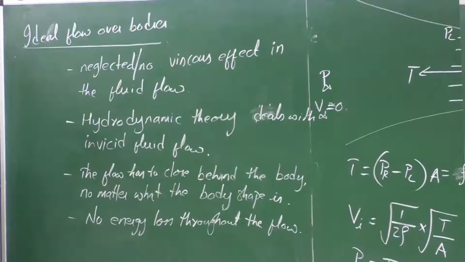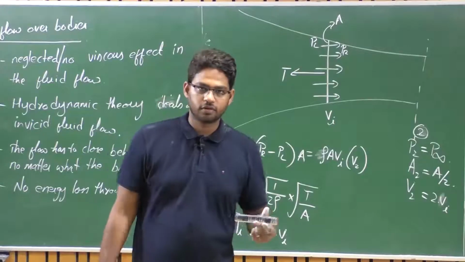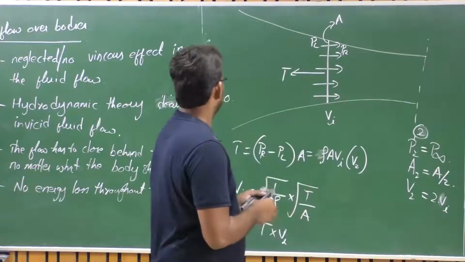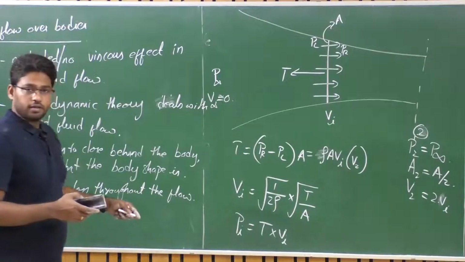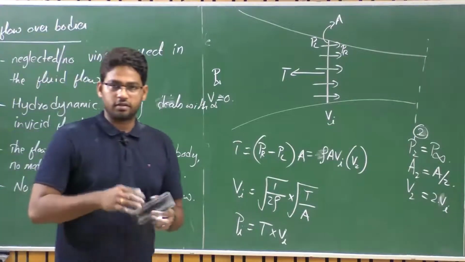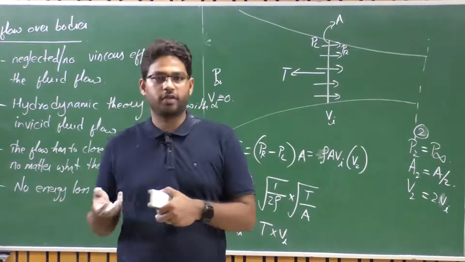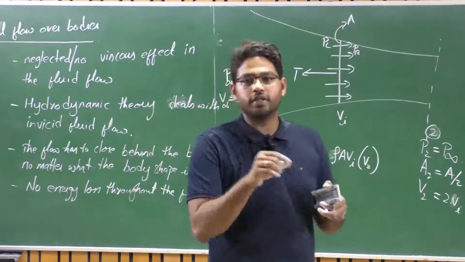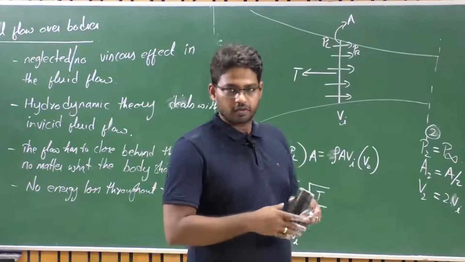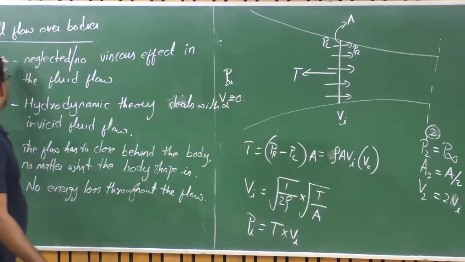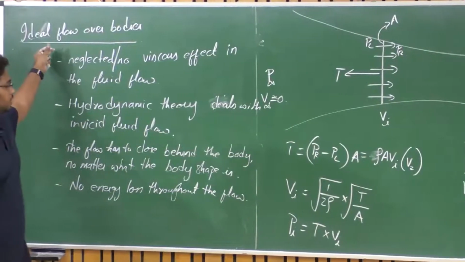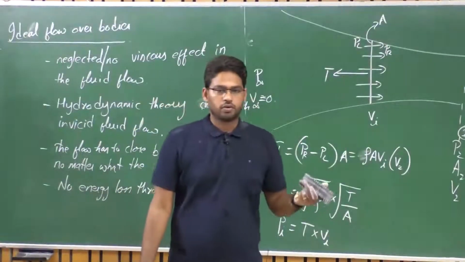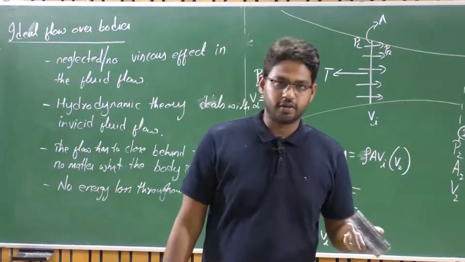Right? But in reality, for real fluid flows, there is definitely some viscosity, to some degree, isn't it? And due to viscosity, the fluid particles try to stick to the surface of the body. In other words, the velocity of the fluid particles on the body surface is equal to 0. So this is contradicting the ideal flow theory, where the ideal flow theory predicts that the fluid velocity on the body will be equal to the flow velocity or even more than that, right.